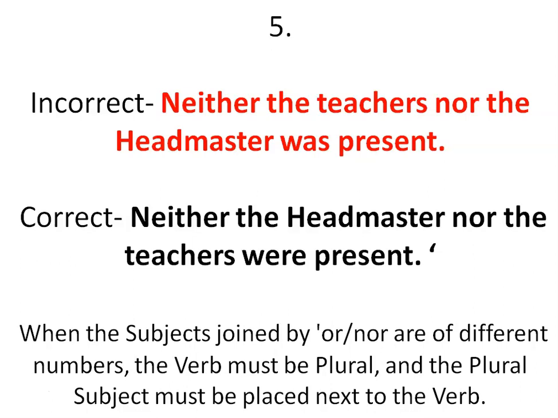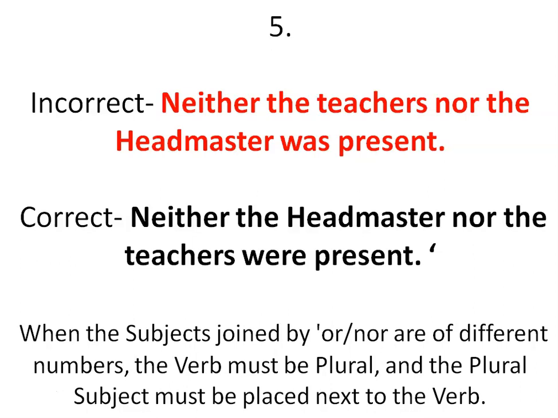So here we need to focus on two things. First one, when there are two subjects and those two subjects belong to two different numbers, meaning singular and plural. Here in the sentence we can see two subjects, one is teachers and the second is headmaster. If we focus carefully we can understand that teachers is a plural number and the headmaster is a singular number. So in the sentence there are two subjects that belong to different numbers, then the verb must be plural. So we have to use a plural verb.